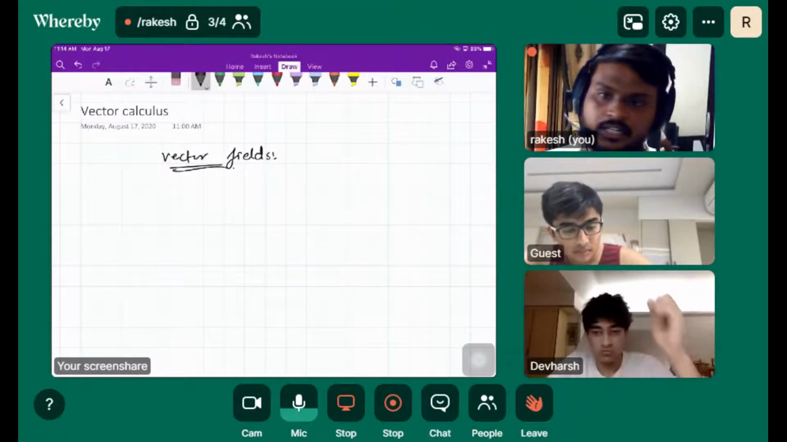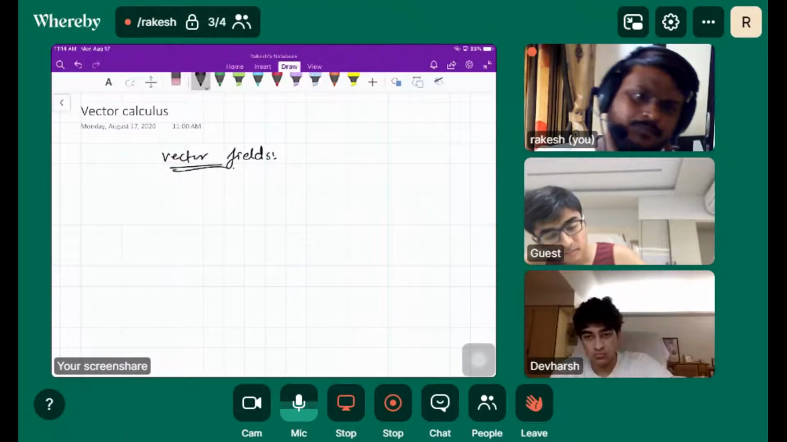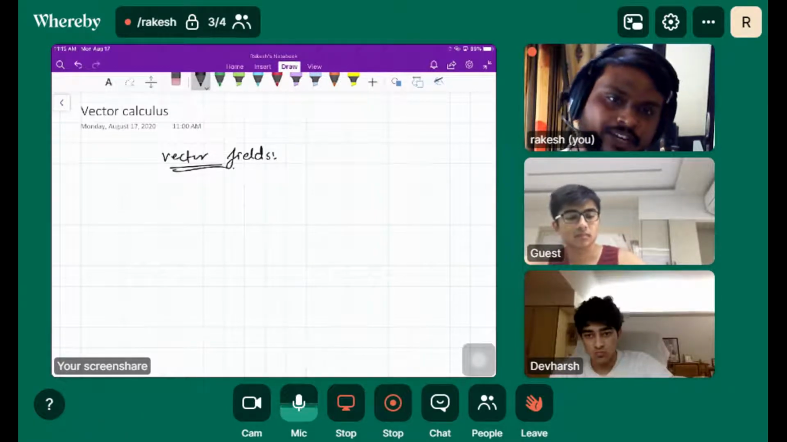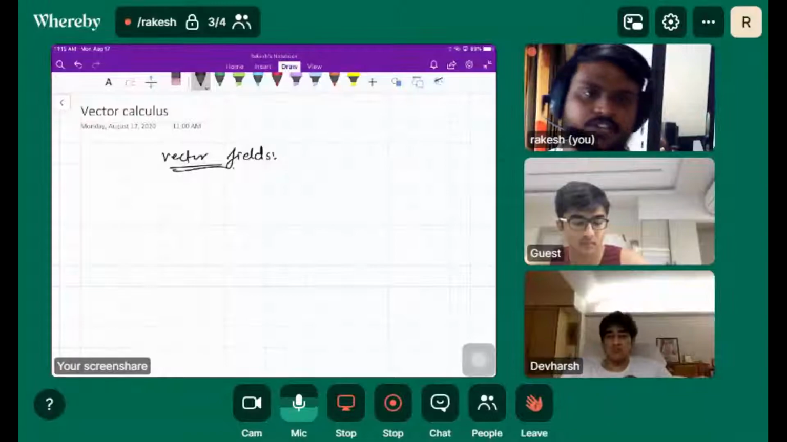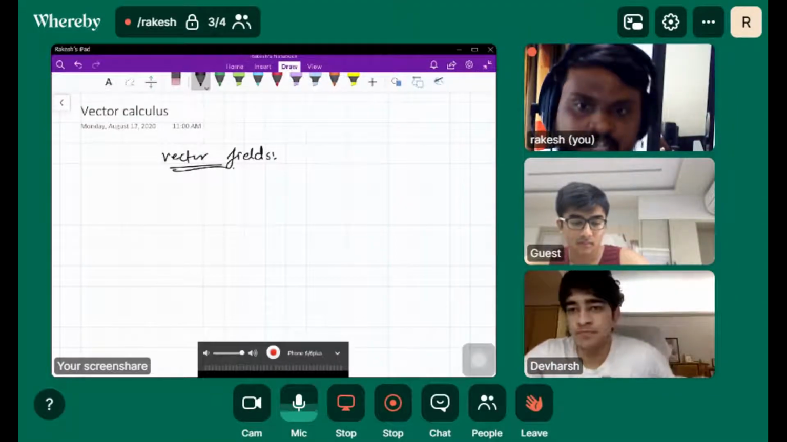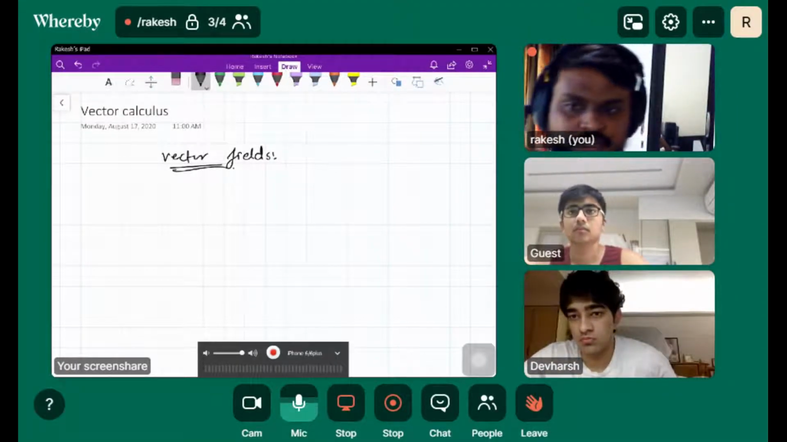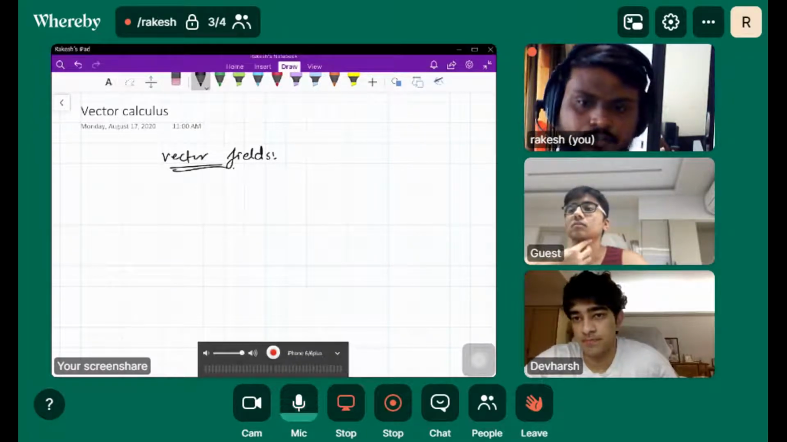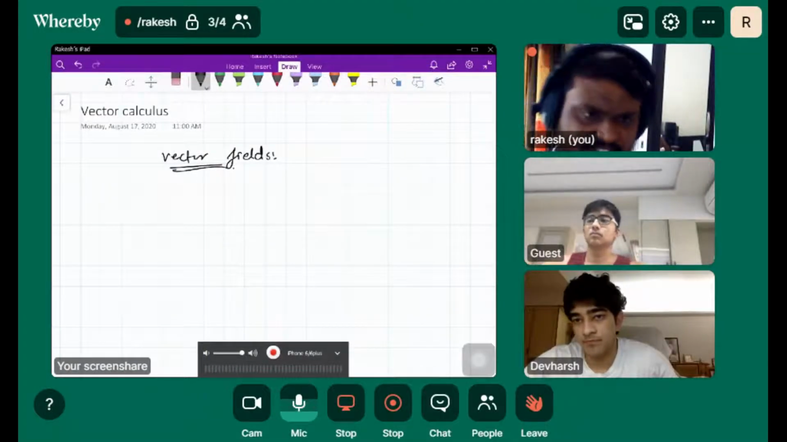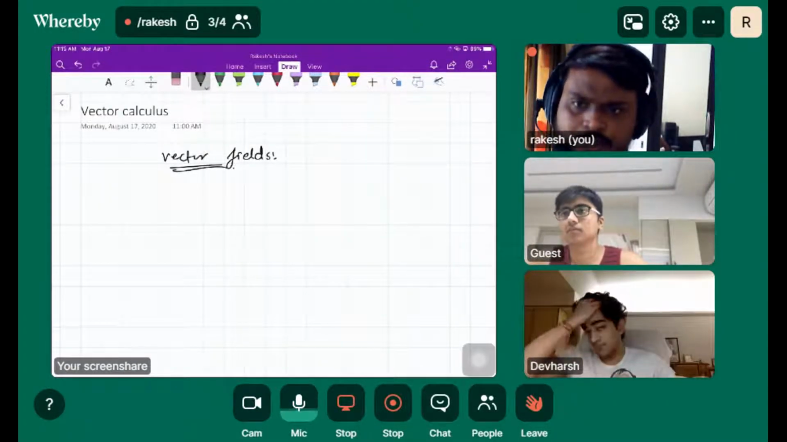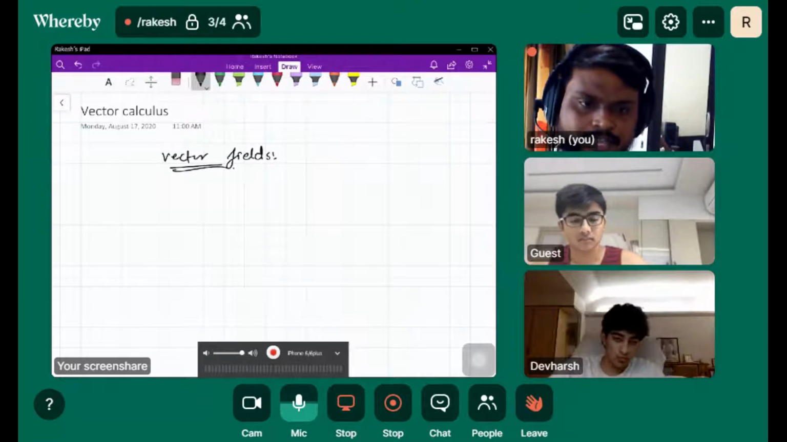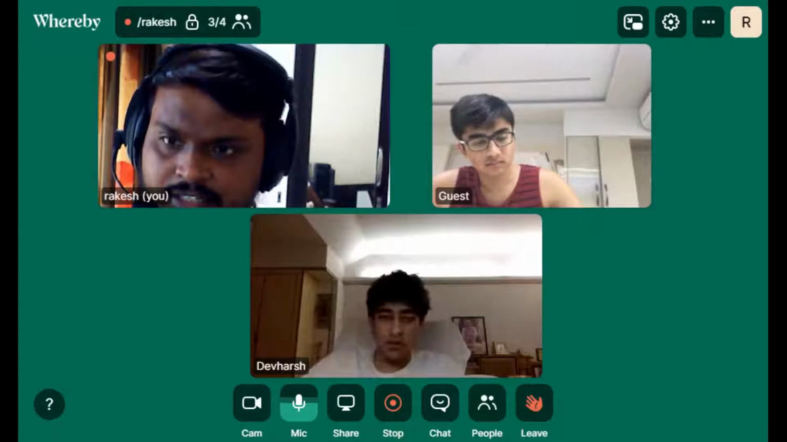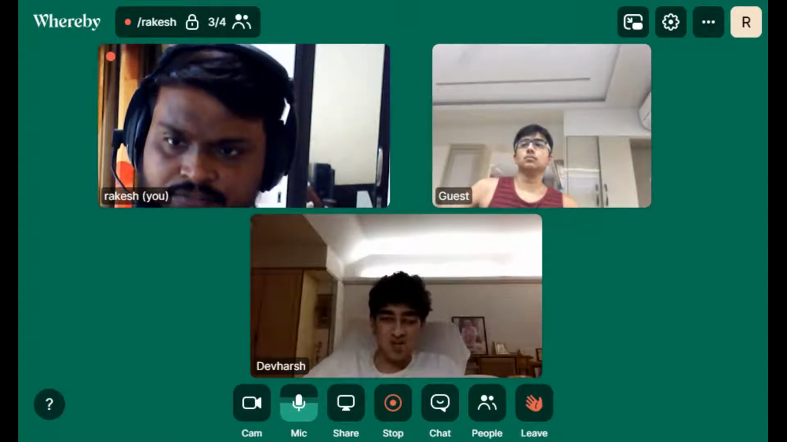So we have a lot of examples of vector fields. The fields or the quantity which is associated with some vector. One type of vector field is the velocity vector field. Okay, the force vector field.